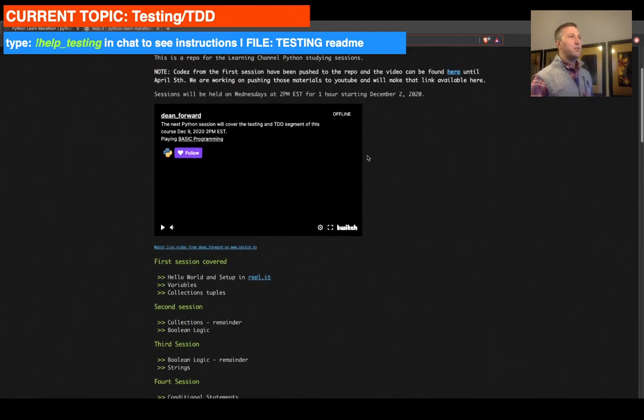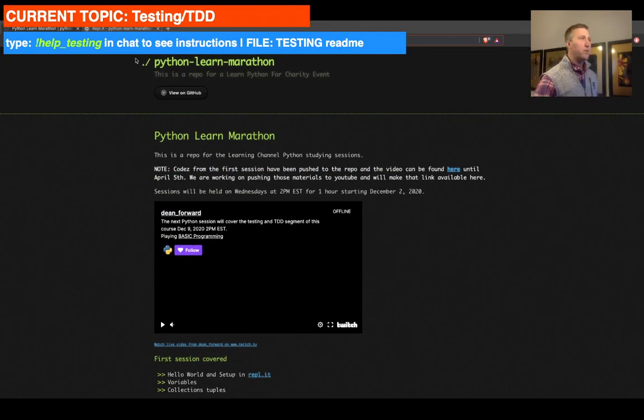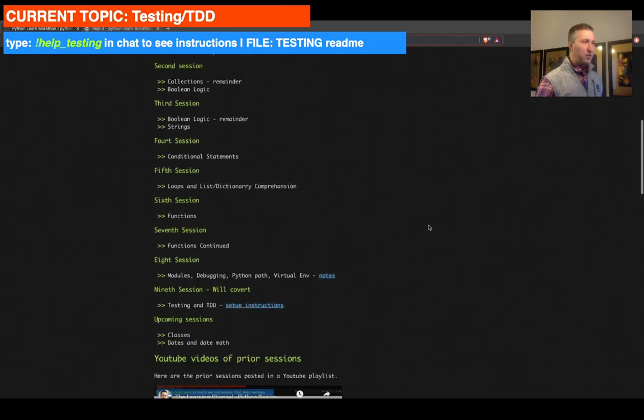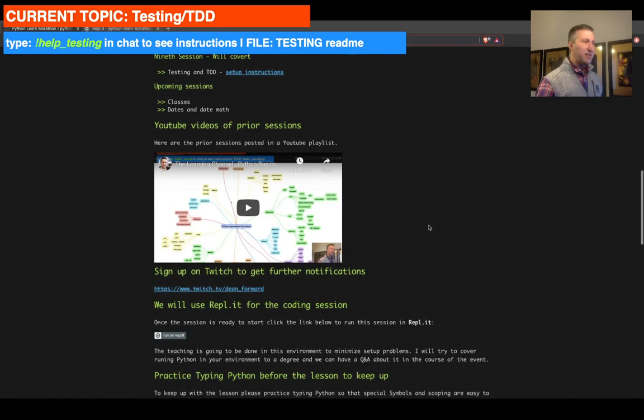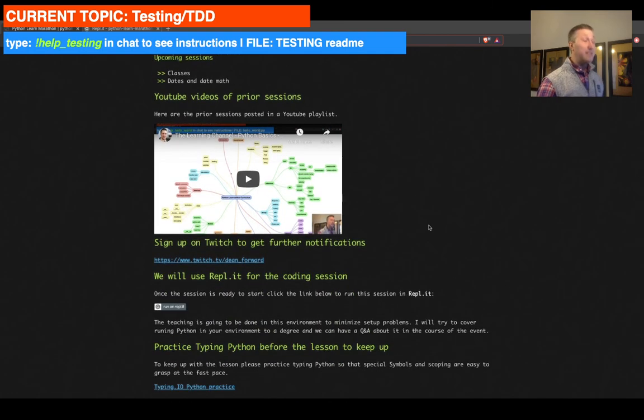taking a look at our code. So per usual, we are going to ilyagodfrey.github.io/Python Learn Marathon, and you guys know the shindig here if you've been here enough times.